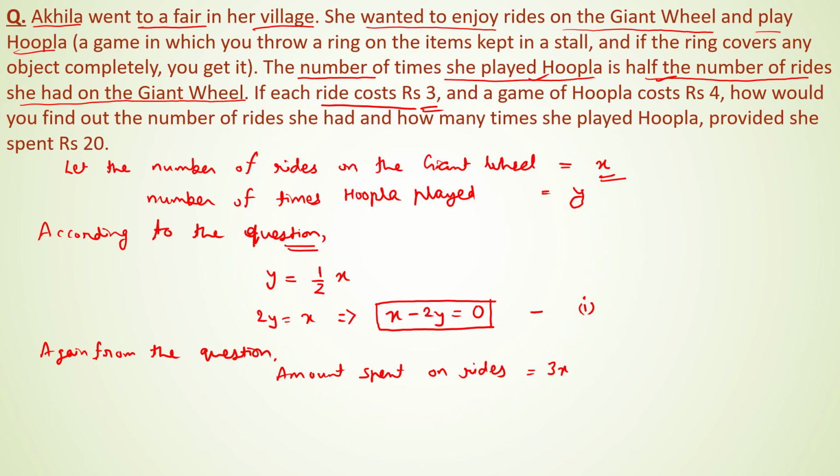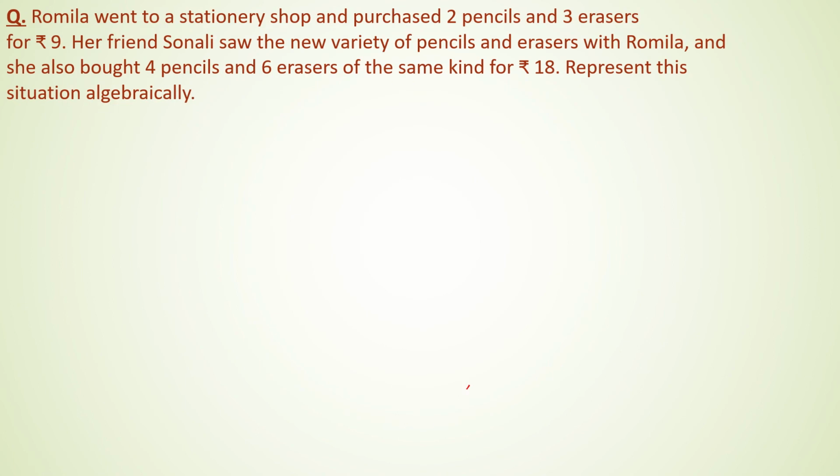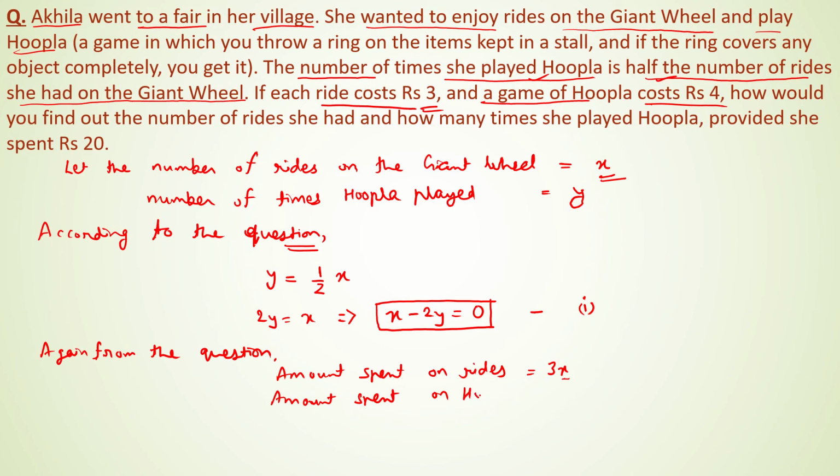Since one ride takes rupees 3, x number of rides will take 3x rupees. And a game of hoopla costs rupees 4. So the amount spent on hoopla will be 4y, since y is the number of times she has played hoopla.